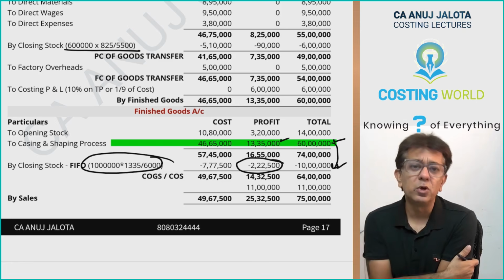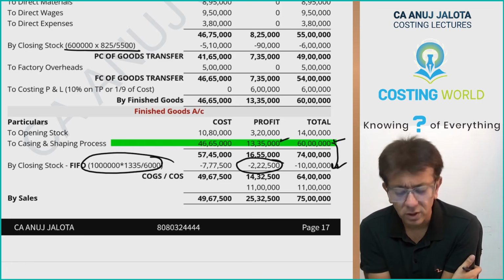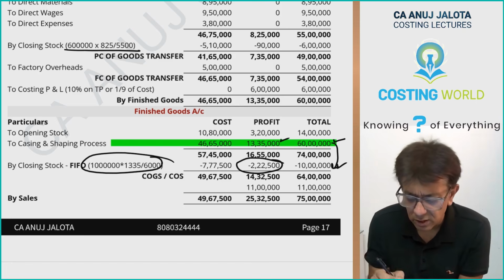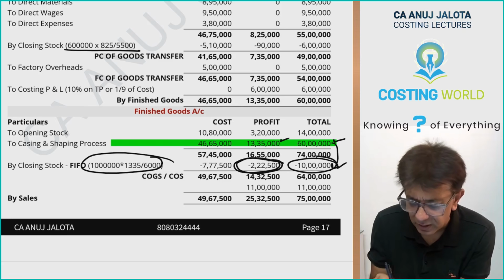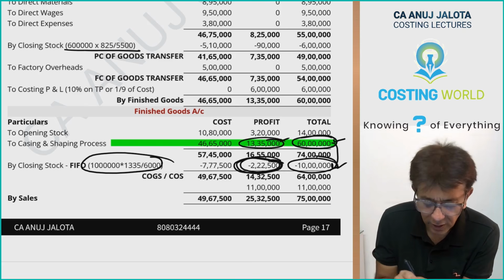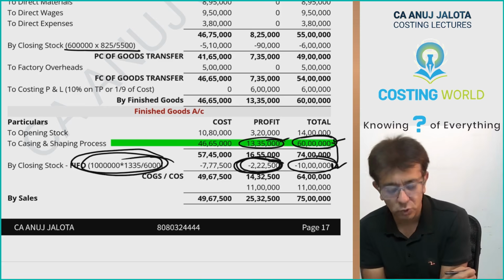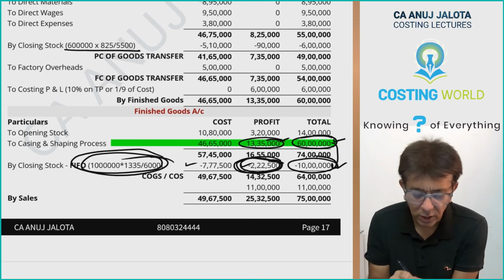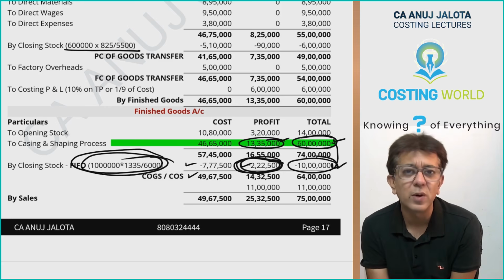Sir, but you did not do like this. I followed the weighted average method. Now, so this particular figure will be this into this divided by this. That's how you get 222,500. That calculation I've shown over here. Once you all do that, you arrive at your cost of goods sold. There is no admin or S&D.